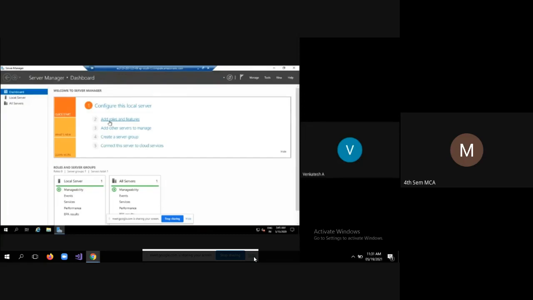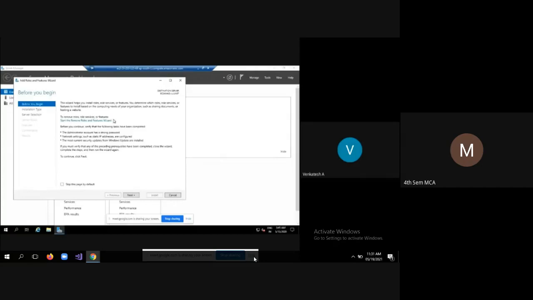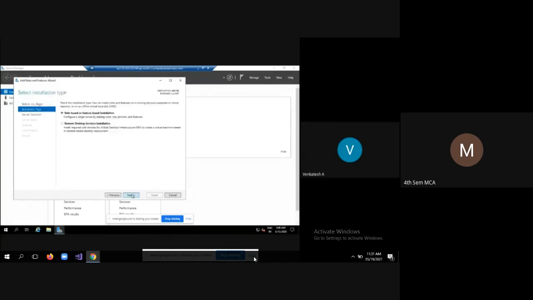So now my intention is to launch one simple website. To launch that simple website, I need to configure the IIS server. Now I am configuring the IIS server. First, I'll add roles and features. Before you begin, there are some instructions that you can read. This wizard helps you to install roles, services, or features. Just select next.